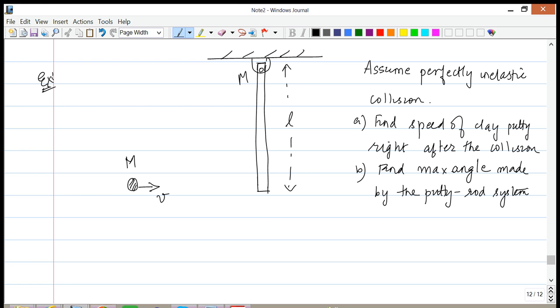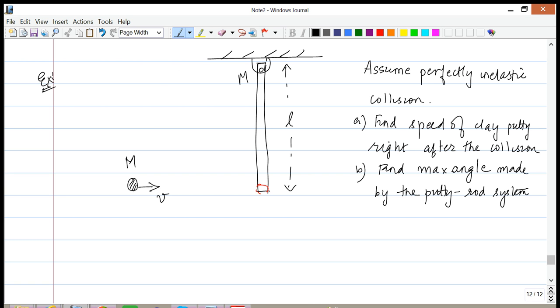What you have is a rod of length L and mass M that is initially at rest, and you have a clay putty that is moving with speed V, and it also has the same mass M as the rod, just to keep the calculation simple. It's going to collide with the end of the rod, and it's going to get stuck at the end of the rod, and then the system is basically going to start swinging up.